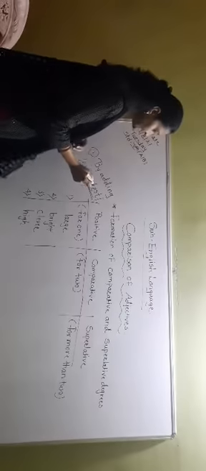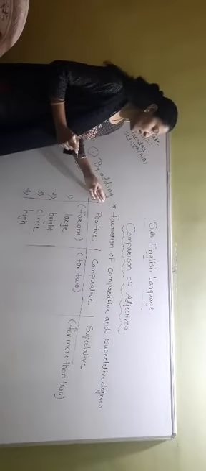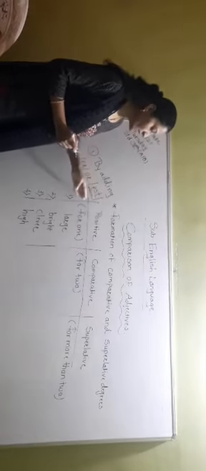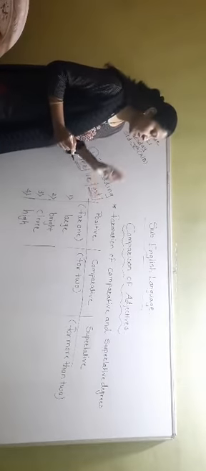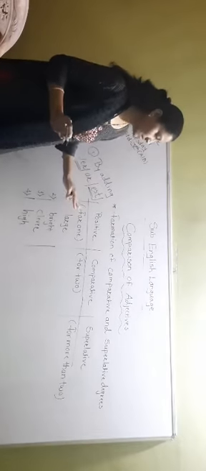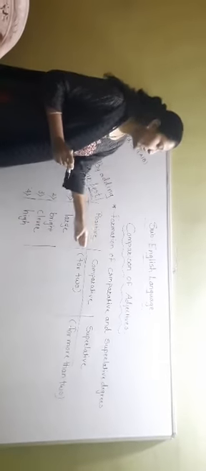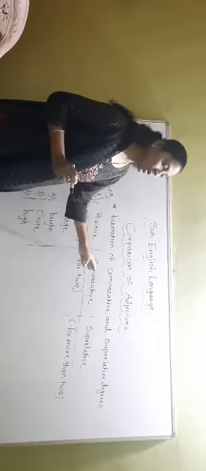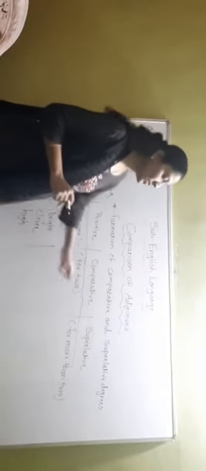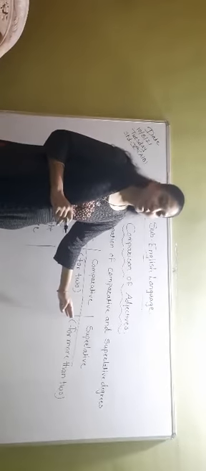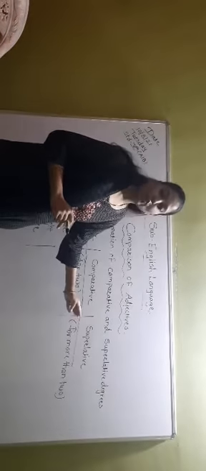Now just see here, positive degree we use for one person or one thing. We are not doing any comparison. In comparative degree, we are doing comparison between two people or two things. And in superlative degree, we are doing comparison between more than two people or things.